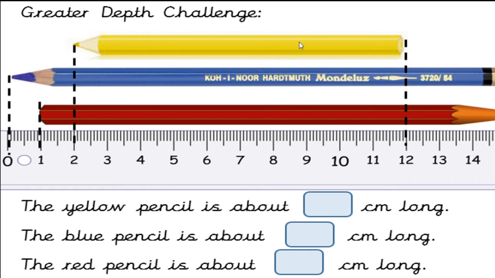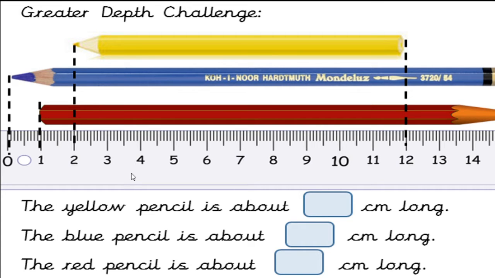See the length? Here, the yellow pencil begins at 2 and ends at 12. And the blue pencil, the length begins at 0 and ends at 15. And what about this red pencil? The length begins at 1 and ends at 15. Yes, dear children, if our scale is broken, then also we can use this scale by using our knowledge.